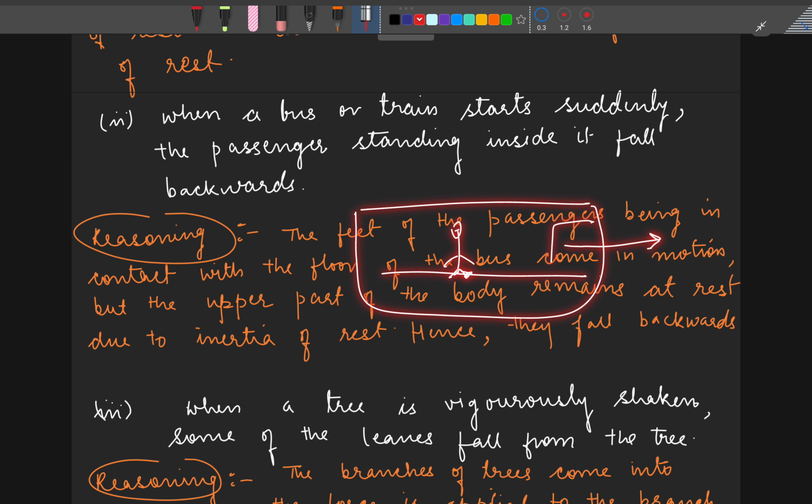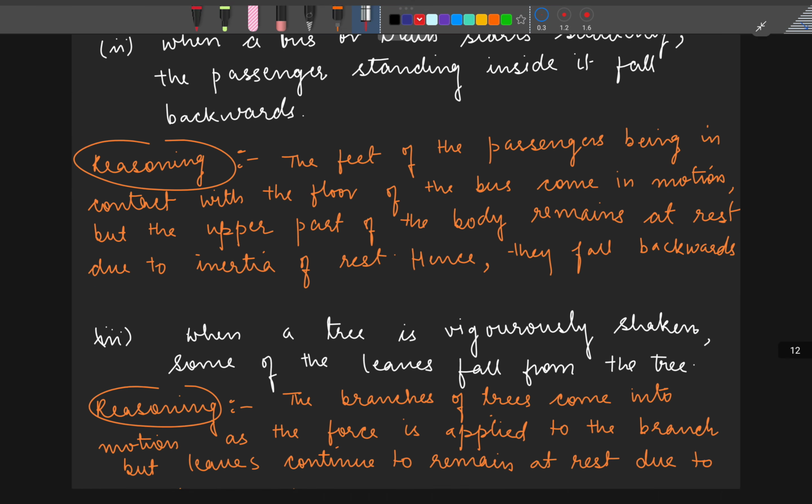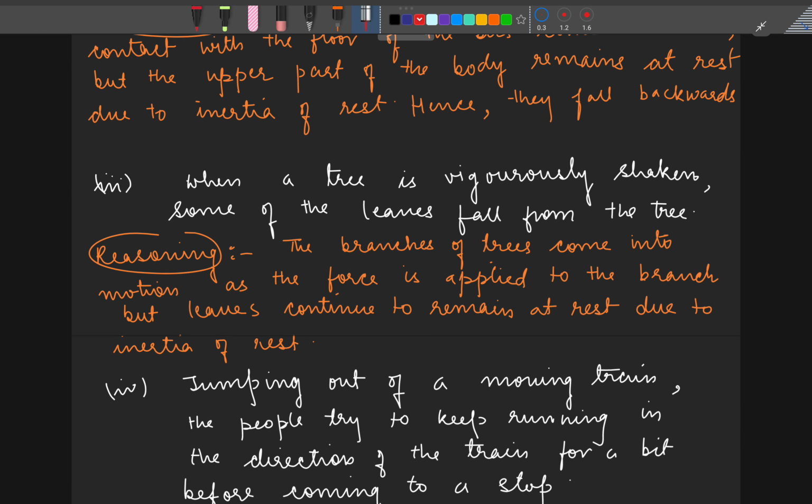Your lower body or your feet, which is in contact with the floor of the bus, starts to move, right? So this is moving forward, but your body is at rest, so it wants to continue being in the same position, and that's why you tend to fall backwards. Understood? Like I said, if your body is at rest, it will continue to be at rest unless an external force is applied to it.